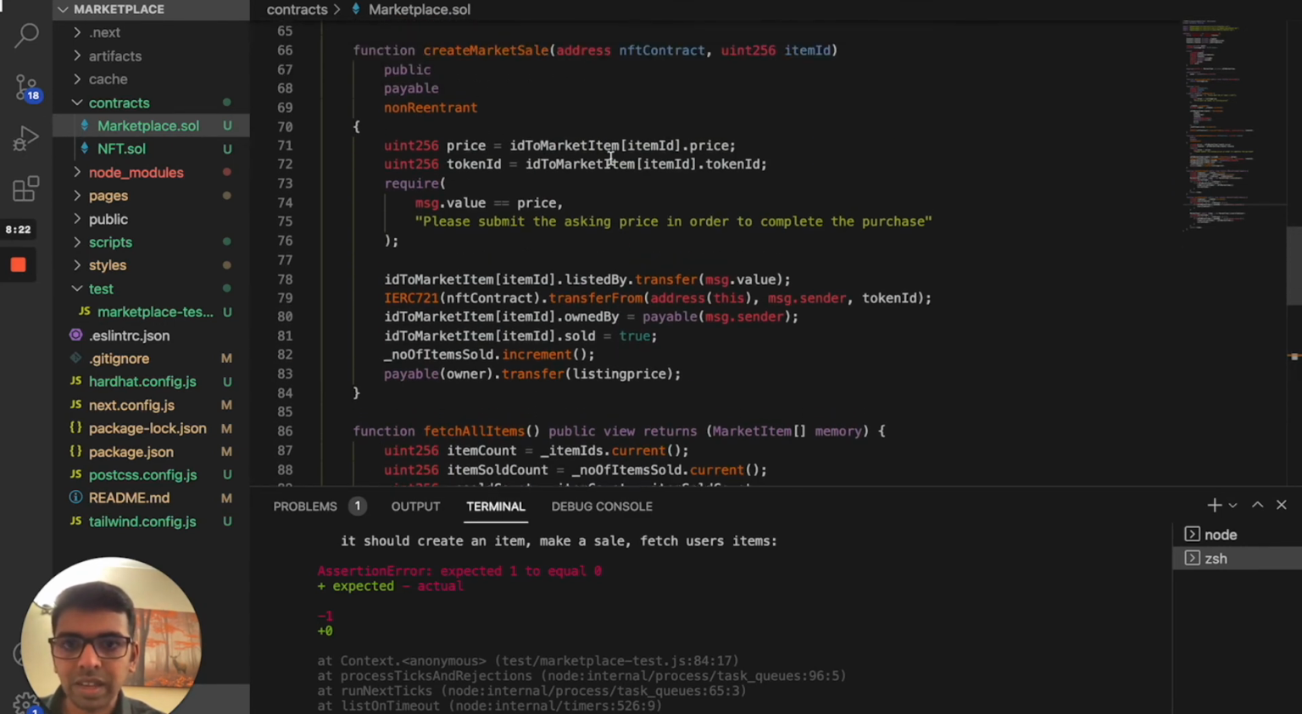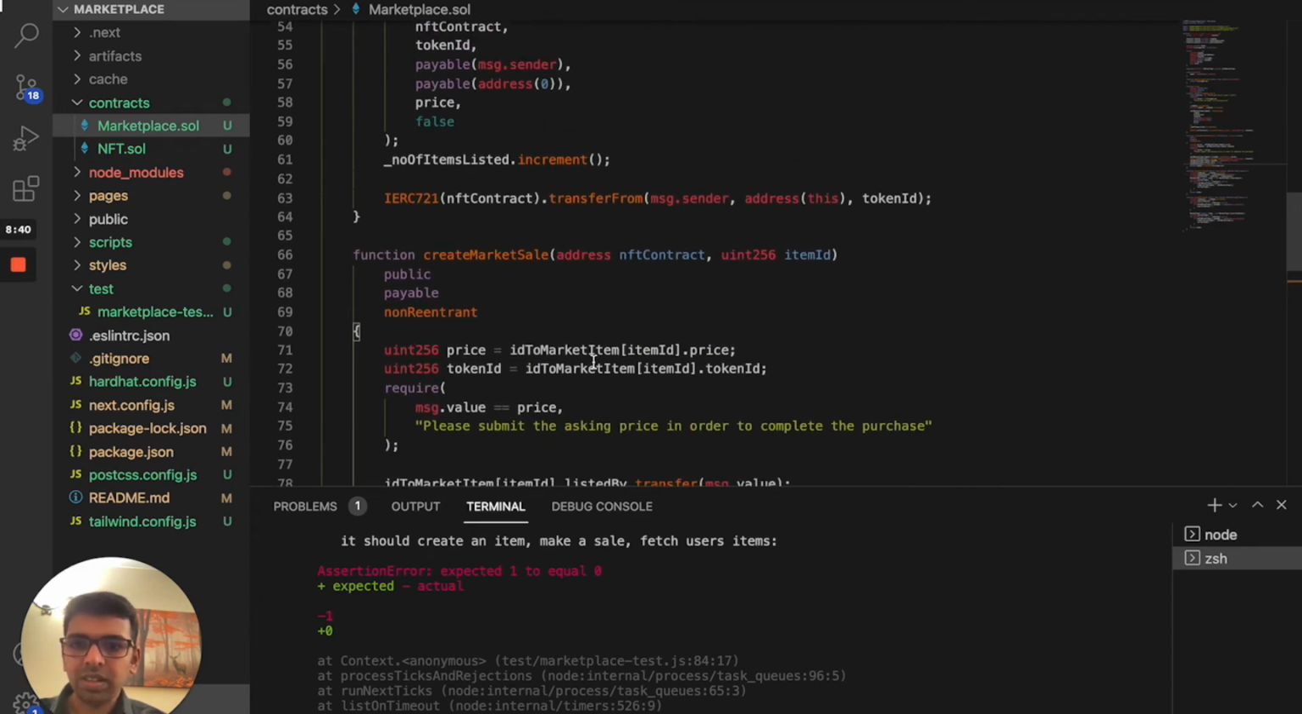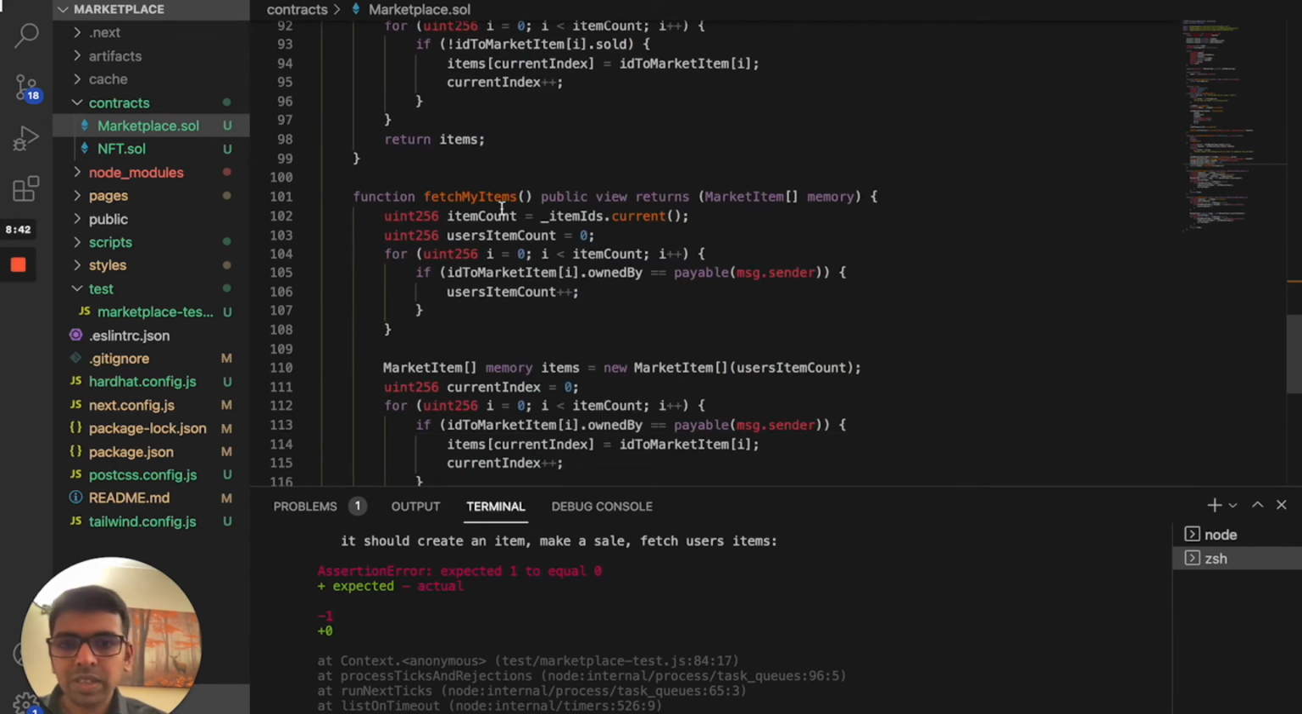So let's go back and look at the create item sale function and make sure that it's actually making that sale. So this is fine. It is taking the listed and transferring it to the message value. So we are actually transferring that, then transferring to whoever is buying it. We are changing the owner, which is right. Sold is fine. Item sold plus increment is also fine. Then let's go to the fetch my items.